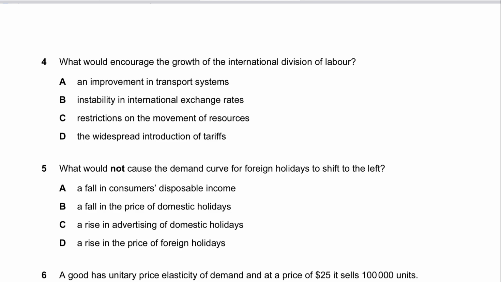So the correct answer has to be A, an improvement in transport systems. When transport systems improve, it would reduce transport costs and delivery time, and this would make international trade easier and cheaper as well. And as trade becomes easier and cheaper, countries would obviously be more likely to specialize according to comparative advantage, which would again increase international division of labor and specialization.